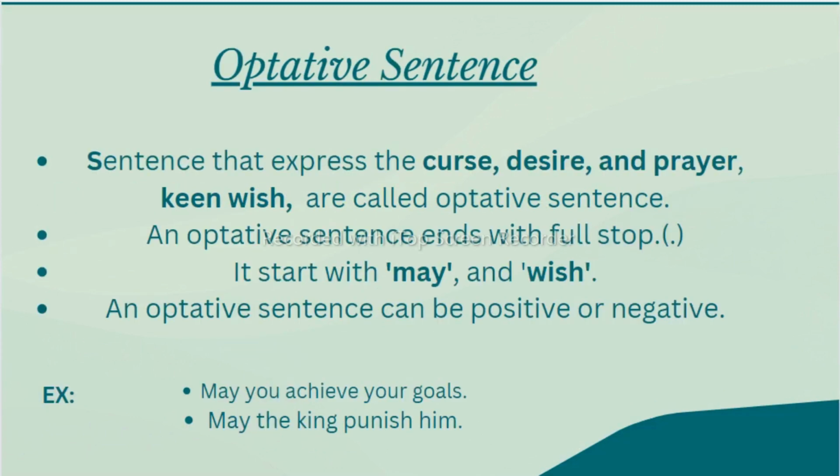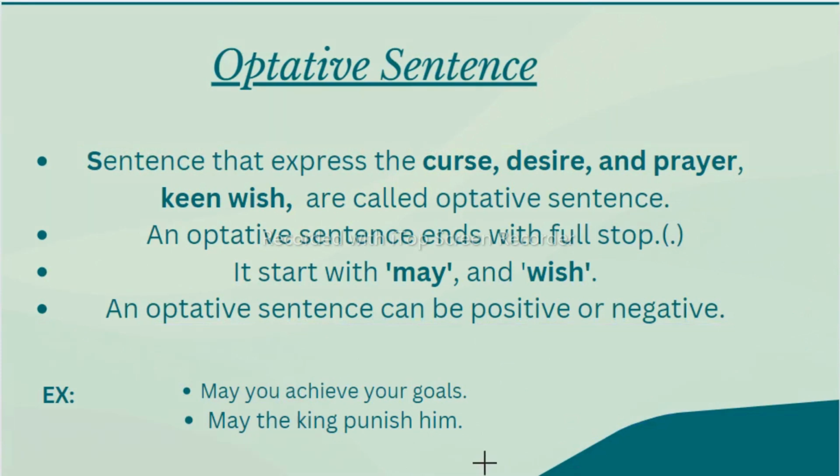Now, next we have optative sentences. Optative sentences are sentences that express a curse, a desire, praise, and keen wishes. This sentence also ends with a full stop and starts with a capital letter. In optative sentences we have both positive and negative sentences.